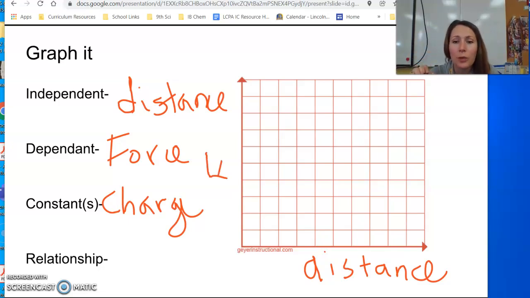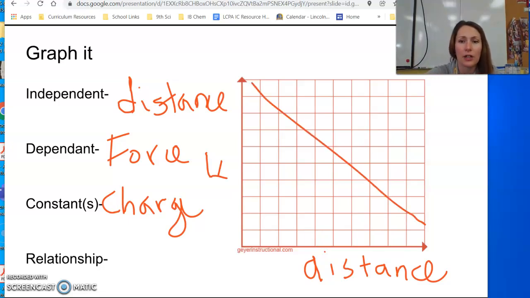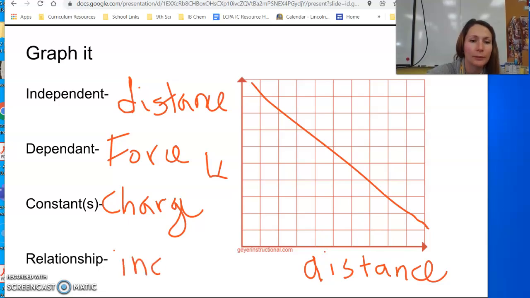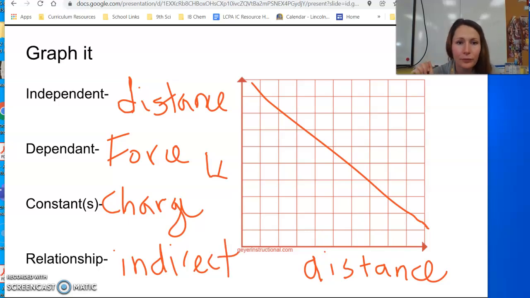And so the relationship we saw was as distance increases, force decreases. So we have an inverse relationship. Okay? As the distance increases, force decreases. An inverse relationship between those two variables when charge is held constant.